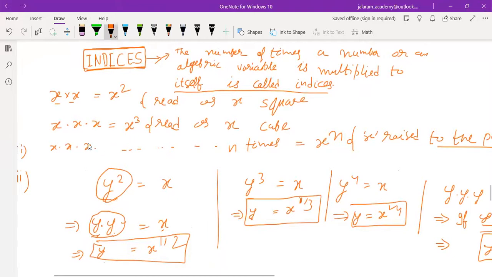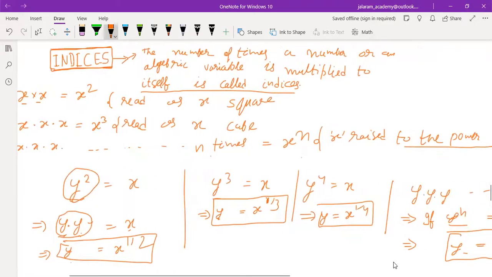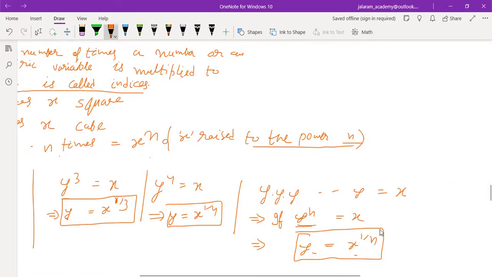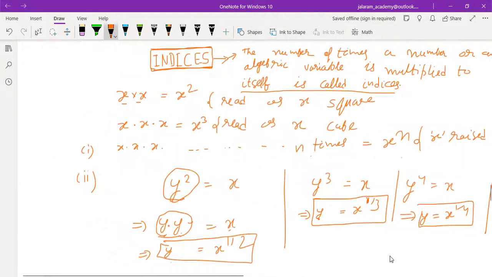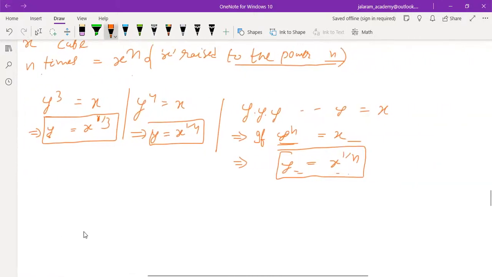The first rule is x when multiplied to x by n times, it is x to the power n. The second rule is that if y to the power n equals x, then y equals x to the power 1 by n. Understood everyone? Written?